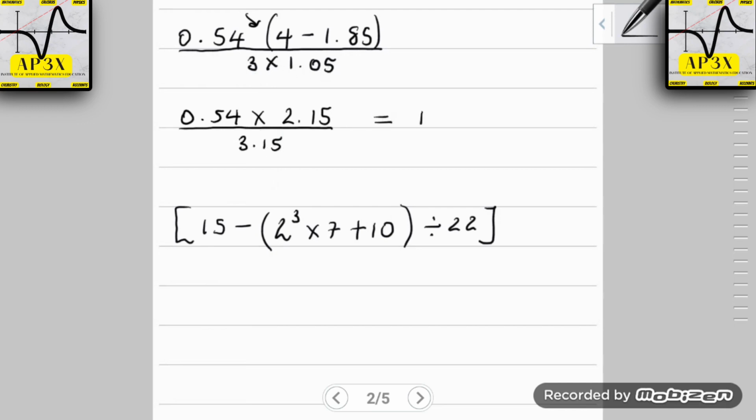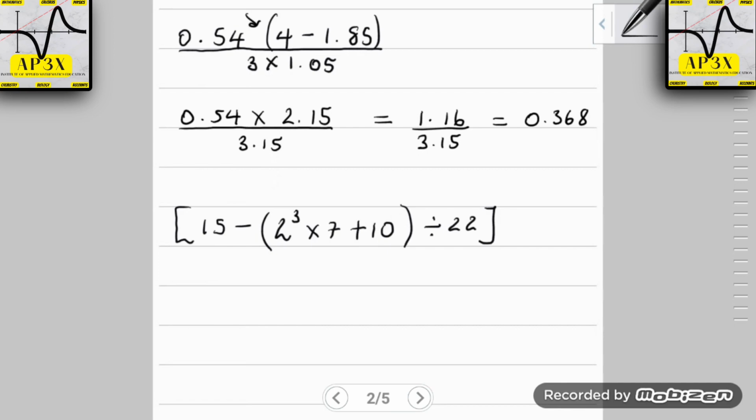Now my students got a rounded off answer of 1.16 divided by 3.15, and when you guys worked it out, you got an answer of 0.368. That was the answer that most of you guys got. Confirm with me in the comment section if that was so.